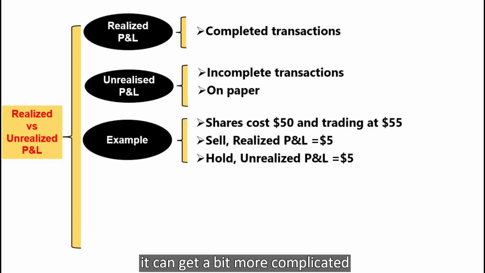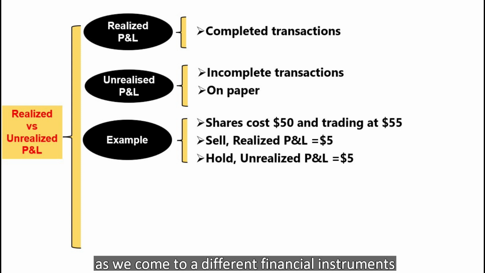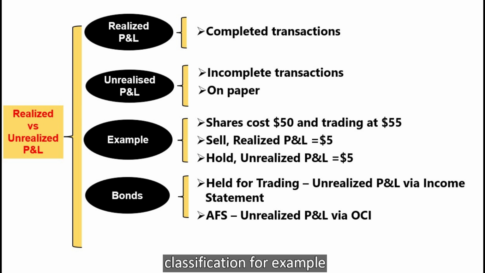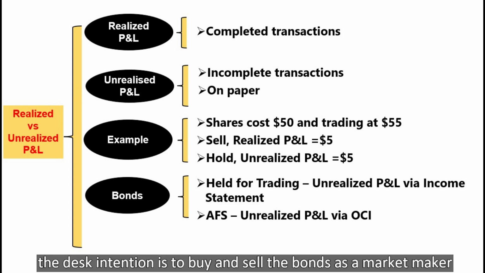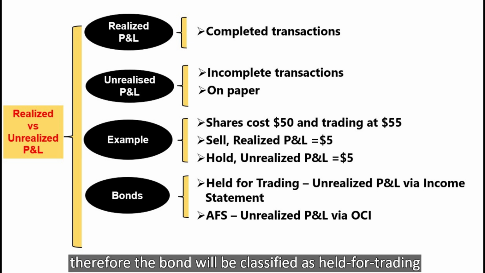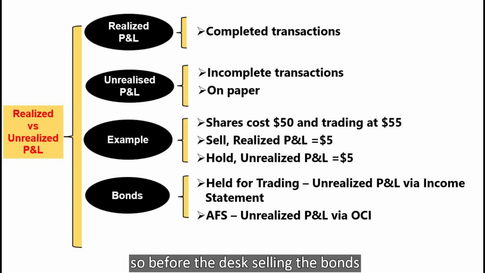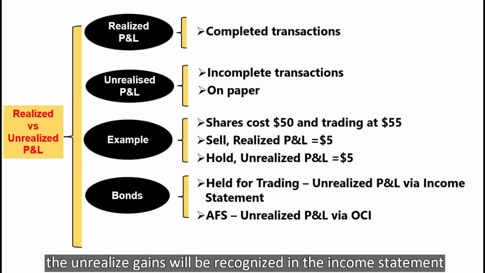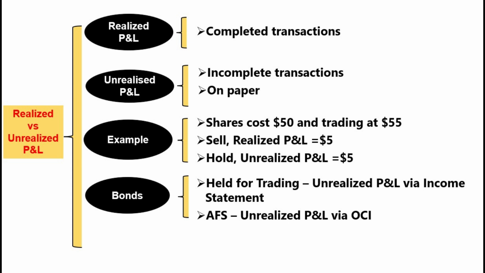It can get a bit more complicated as we come to different financial instrument classifications. For example, let's use government bonds as an example. In the first scenario, the desk's intention is to buy and sell the bond as a market maker. Therefore, the bond will be classified as held for trading. So before the desk sells the bonds, the unrealized gains will be recognized in the income statement.